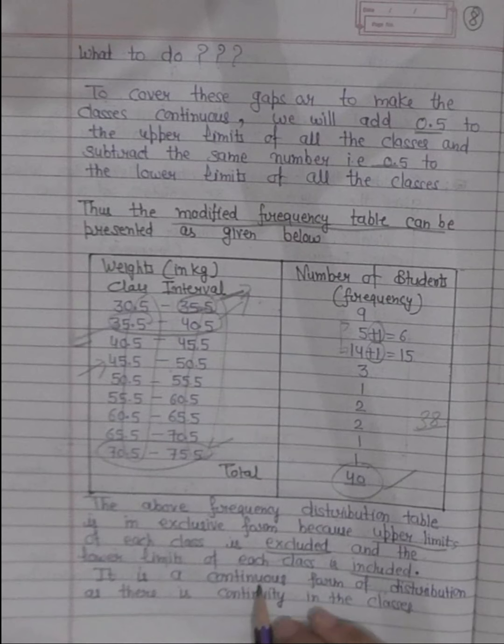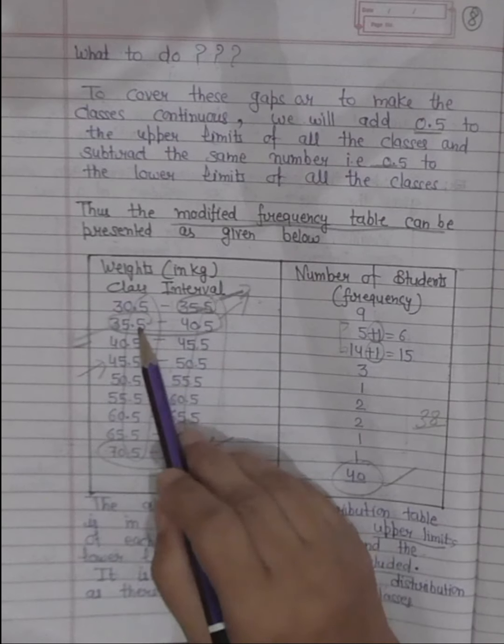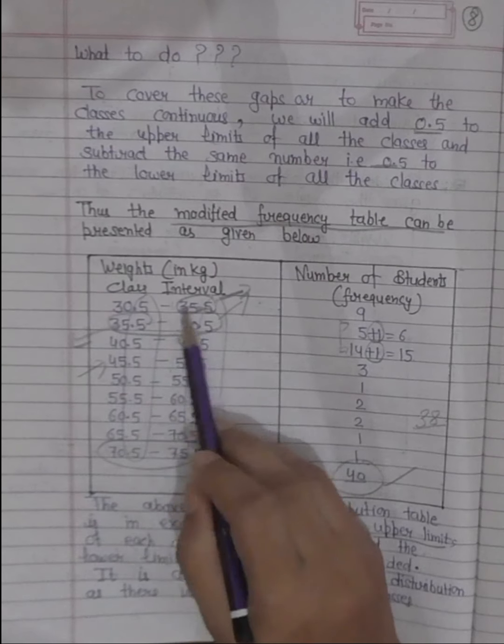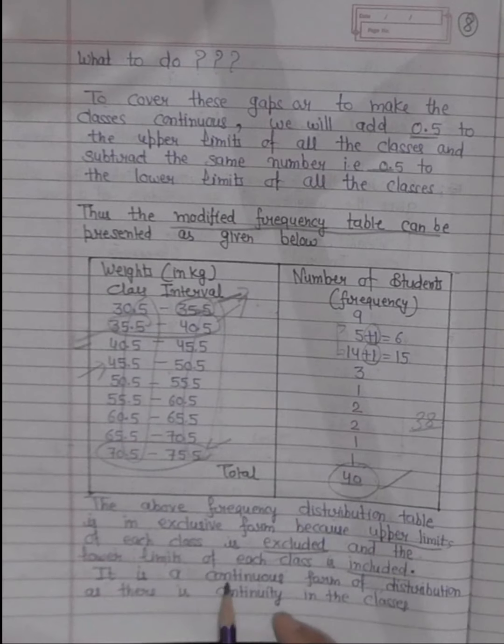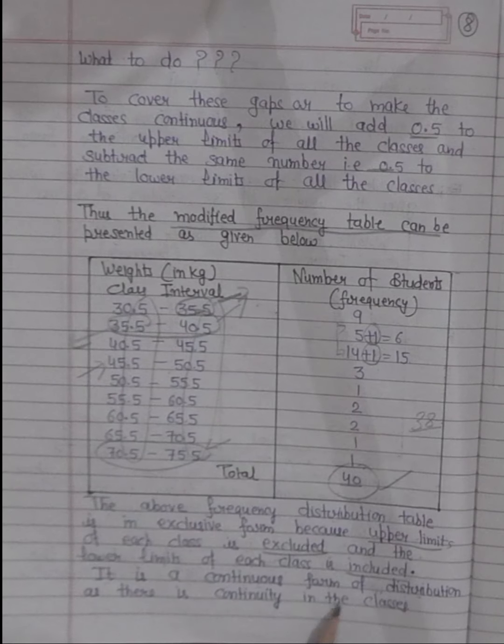Now it is a continuous form. Why is it a continuous form? Because the upper limit and the lower limit, these both are the same. It is a continuous form of the distribution as there is a continuity in the classes.